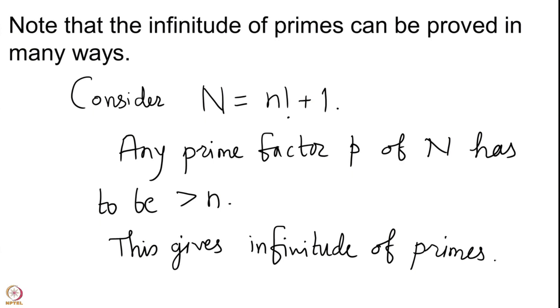There are many other proofs. There is a proof using topology. If you search on Wikipedia for proof of infinitude of primes using topology, then you will find that proof. I am just going to mention one more interesting proof. This was by Euler, one of the greatest mathematicians, Leonhard Euler.